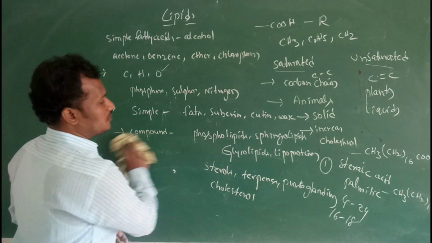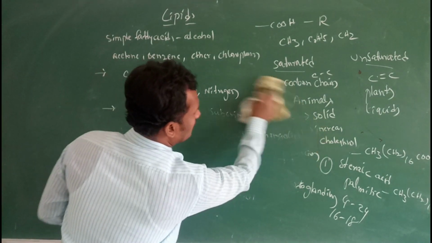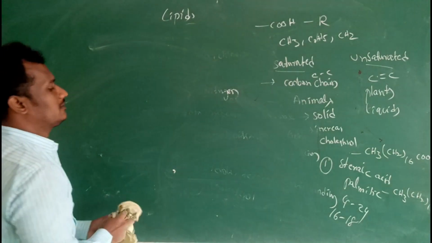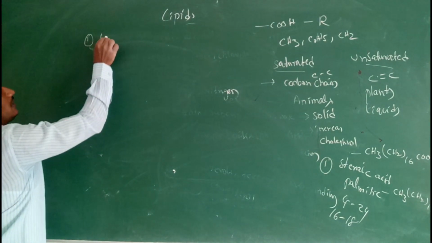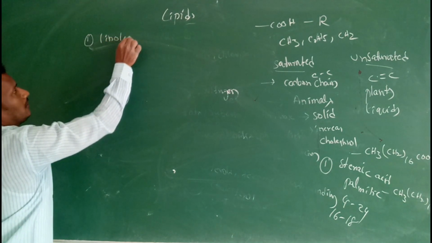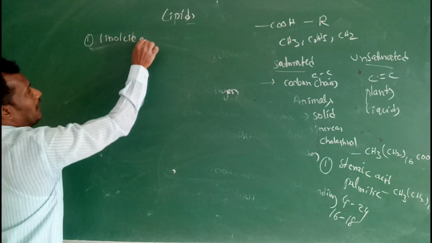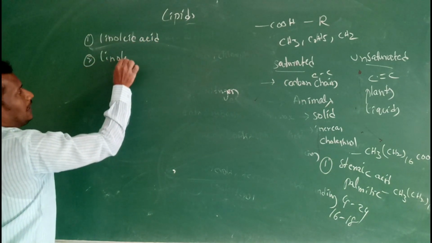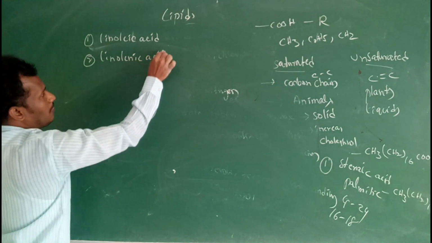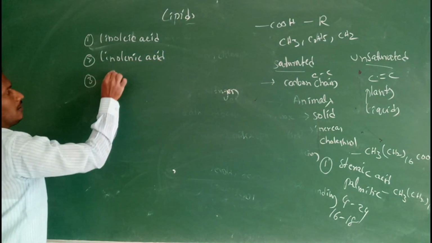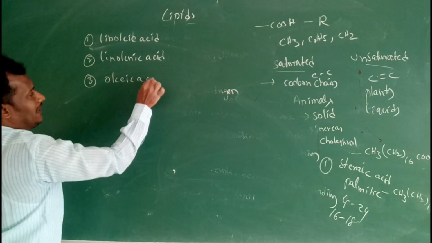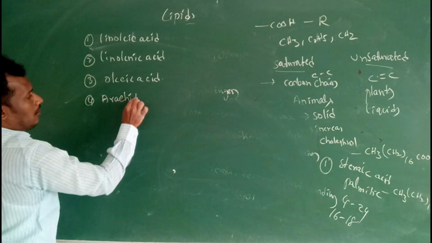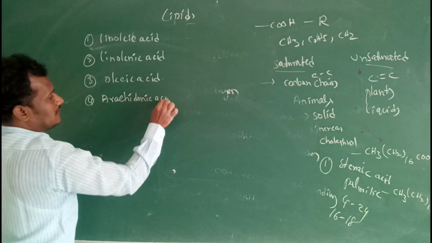Next one, unsaturated fatty acids. Examples of unsaturated fatty acids: first one, linoleic acid, then linolenic acid, then oleic acid, then arachidonic acid.